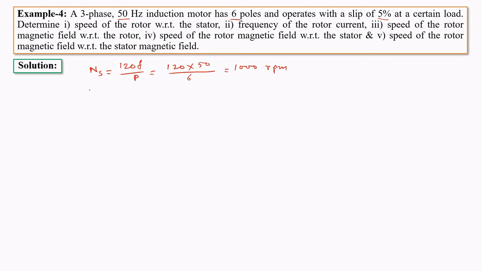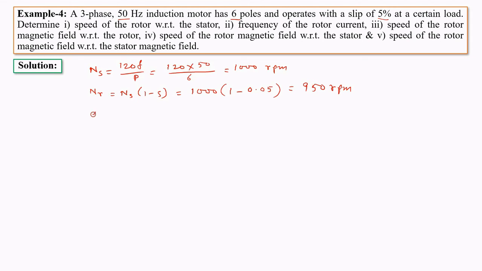So the speed of the rotor is ns into 1 minus s. So it will be 1000 into 1 minus s. S is 5% or 0.05. The value will be 950 rpm. So this is the speed of the rotor.